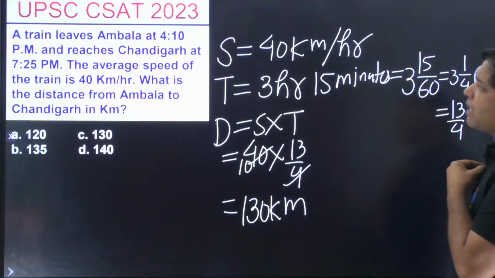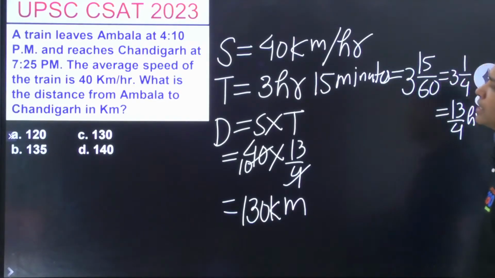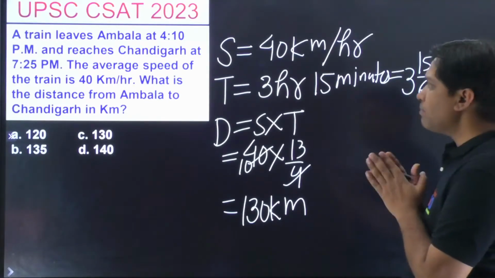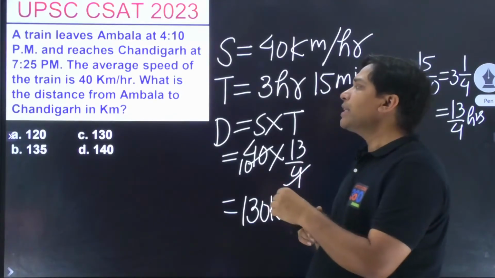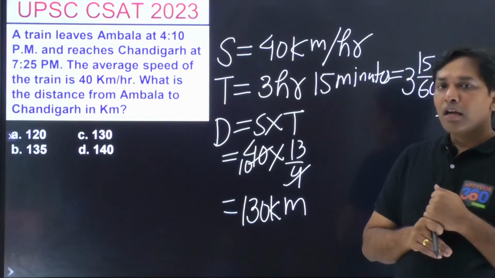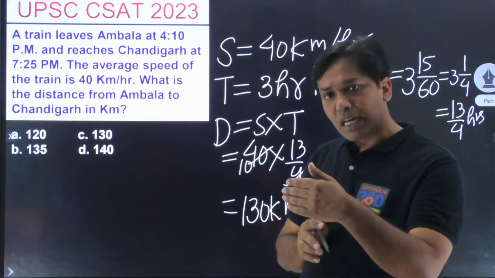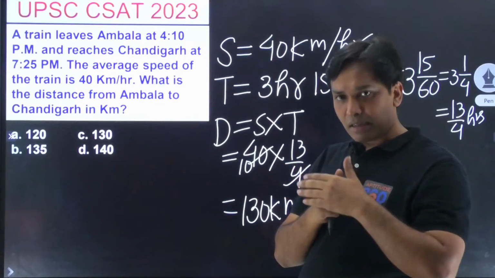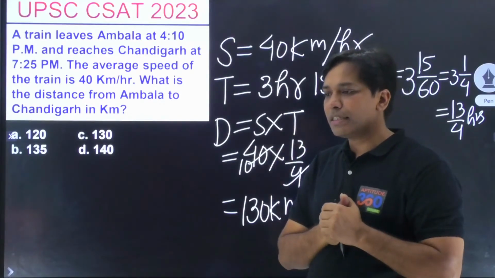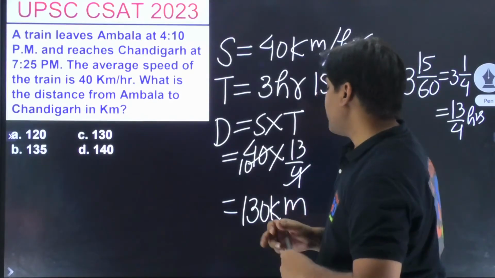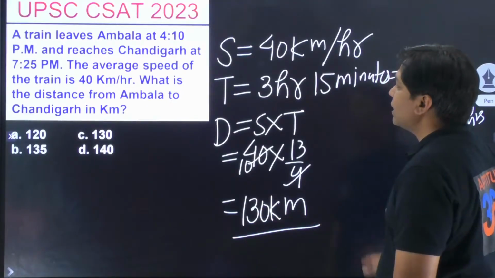So a train leaves Ambala at 4:10 p.m. and reaches Chandigarh at 7:25 p.m. The average speed of the train is 40. That is, when it went from Ambala to Chandigarh, the average speed of the whole journey was 40, isn't it? So that's how it is going to be nothing but 130. Are we clear with this?